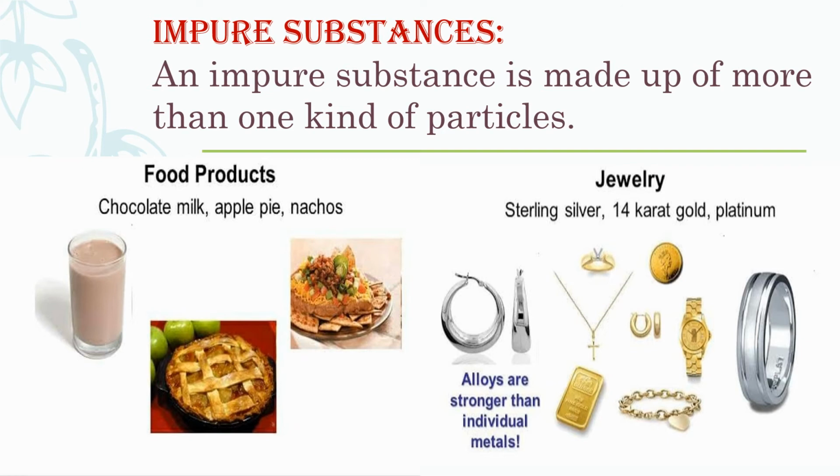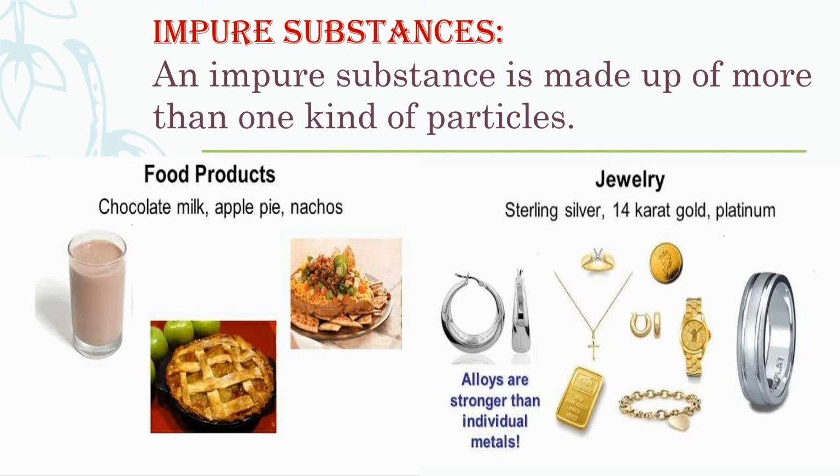For example, you can see over here chocolate milk, apple pie, nachos. You must have eaten these nachos if you are living in some cities. Okay, it's a Mexican dish. So just now I am showing you that these are examples of impure substances. It means these are made up of more than one kind of particles, like jewelries as well. So these are the examples of impure substances.